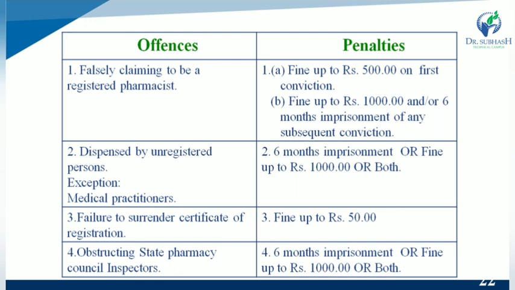The second offence is dispensing by an unregistered person. A drug or any dosage form should not be dispensed by an unregistered person. The exceptional case is if a medical practitioner dispenses a drug, that is okay. But if any uneducated or unregistered person dispenses the drug, that is an offence. The penalty is 6 months imprisonment or a fine up to Rs 1000 or both, in case of a dosage form dispensed by an unregistered person.